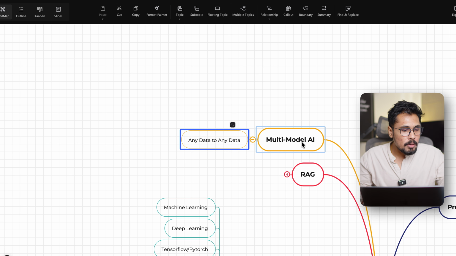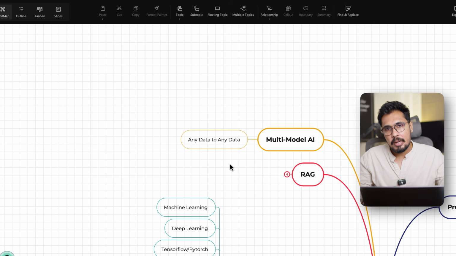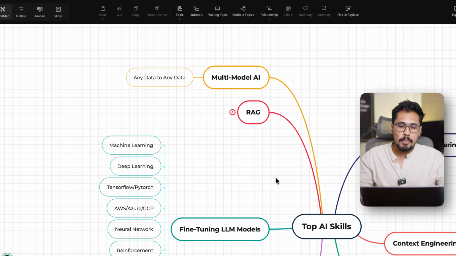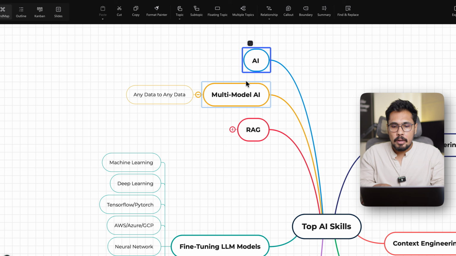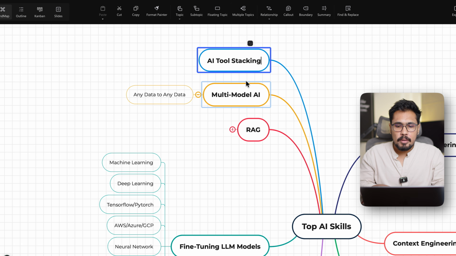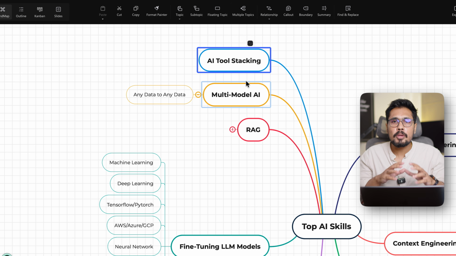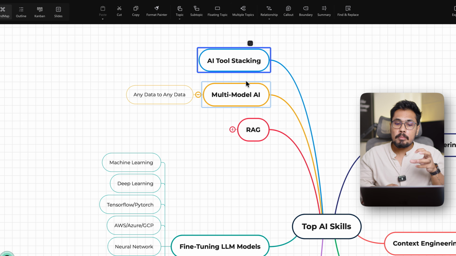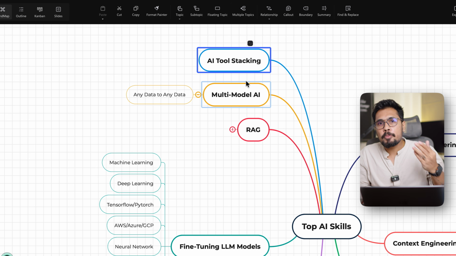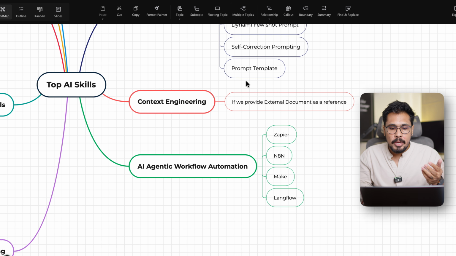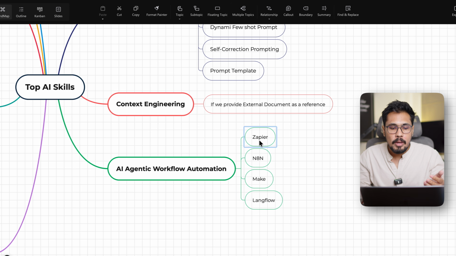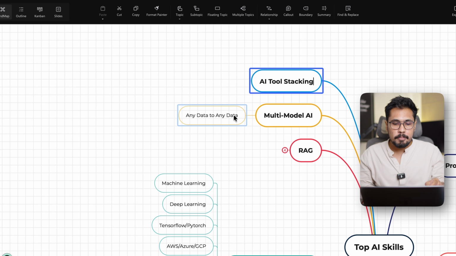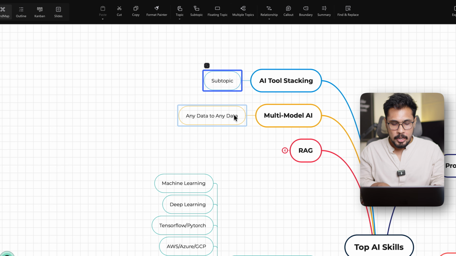And then you need to understand one more skill. We call it AI tool stacking. So what is meant by AI tool stacking? You are connecting multiple AI tools to perform an action. This comes under agentic AI workflow automation. Here I'm using multiple tools. For example, to write a script, I'm using Gemini.